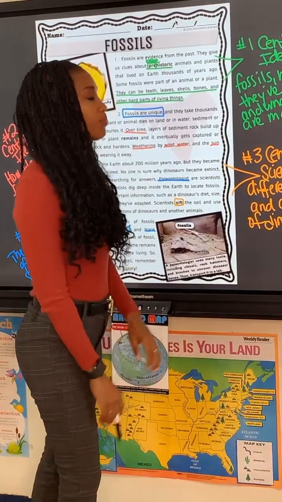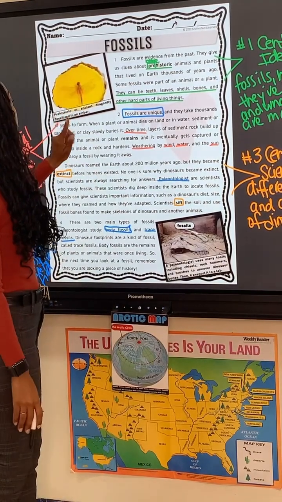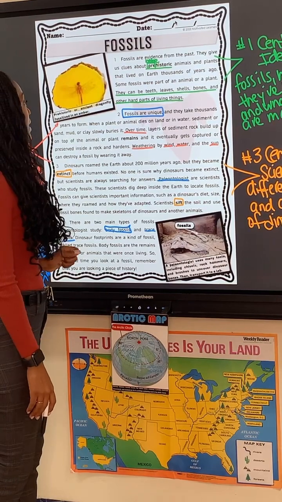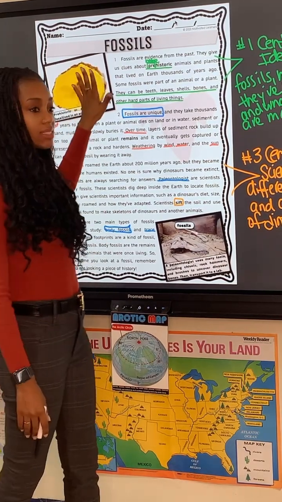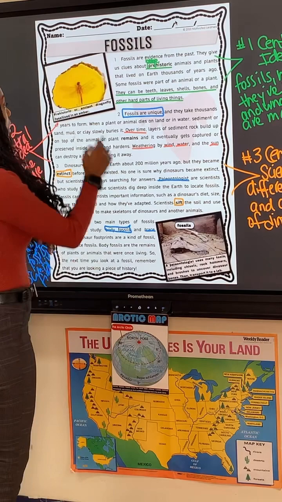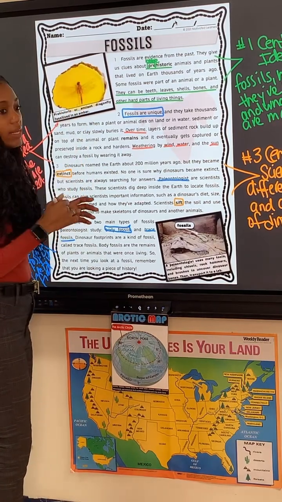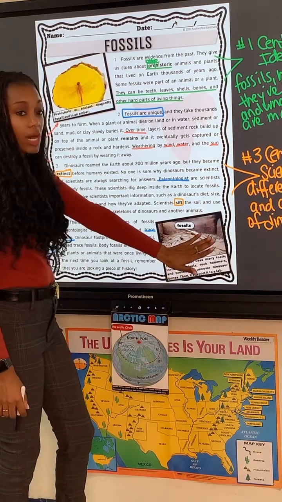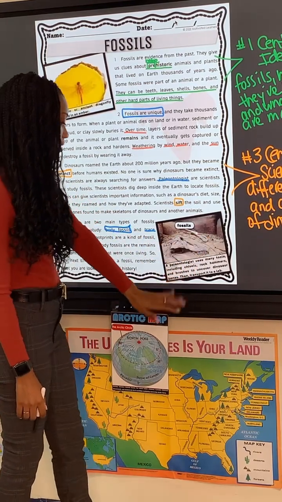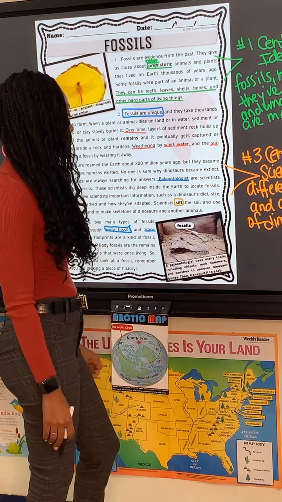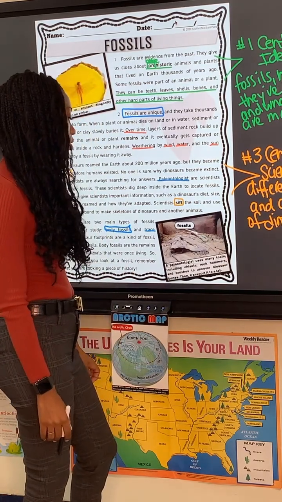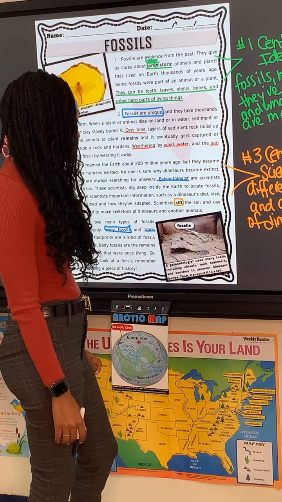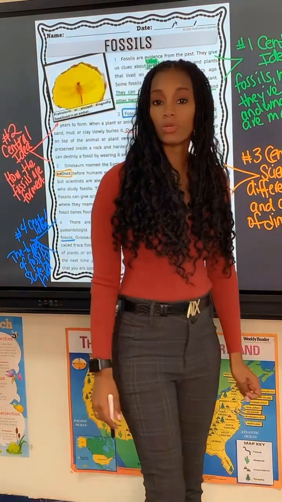If we look at the first picture on the top, it says that this is a prehistoric or ancient dragonfly fossilized in an amber. So it got stuck in amber. That's why it looks like this. And then it hardened over a period of time. Towards the bottom, it's a picture of a dinosaur fossil. It says, a paleontologist uses many tools, including chisels, rock hammers, and brushes to uncover dinosaur bones, then transport it to the lab.